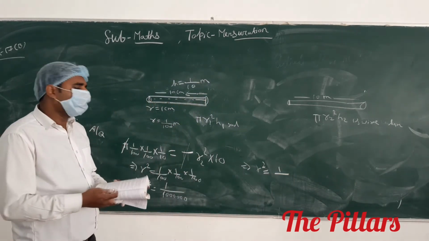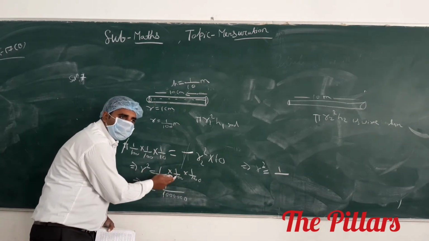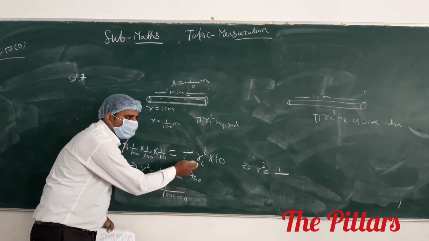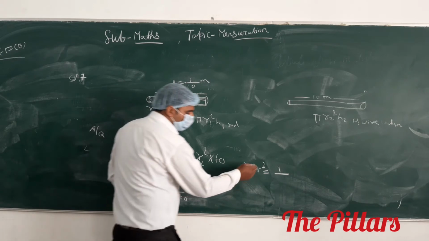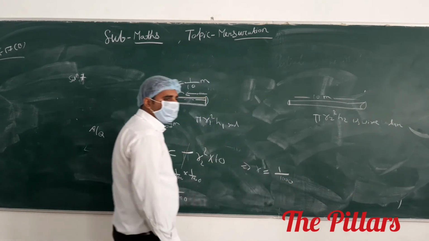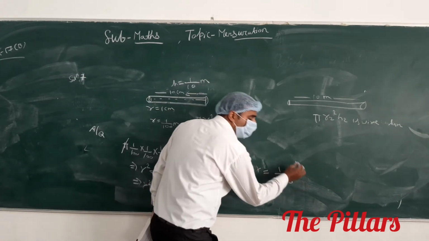As you see, don't multiply it. 1 by 10 into 1 by 10 into 1 by 10 is 1 by 1000. And this implies that the value of R is 1 by 1000 meter.